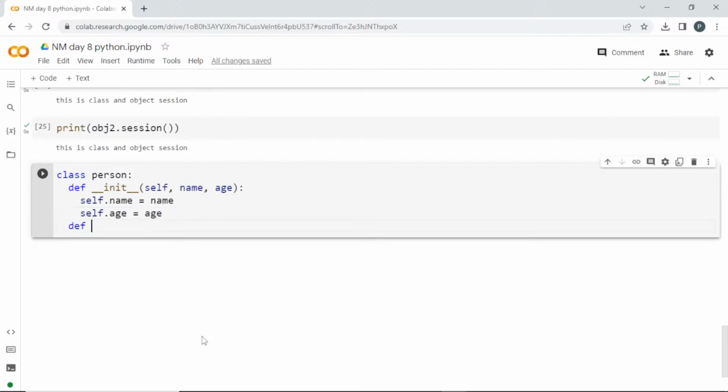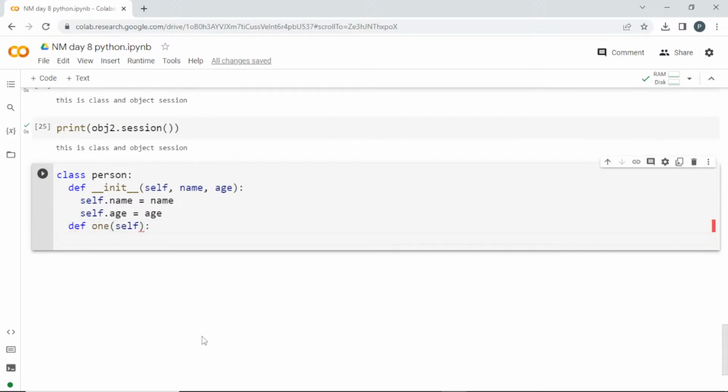Now I am creating other functions. So define one, so this will be a function, I am passing the self along. With the help of self, I can access something inside this function, print using a formatted statement.